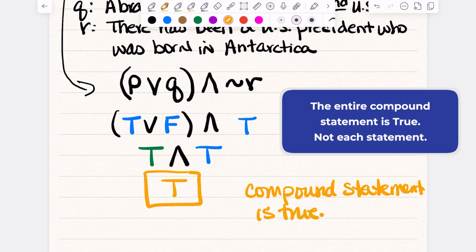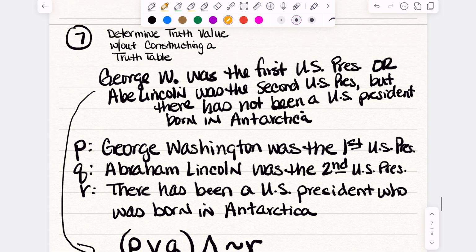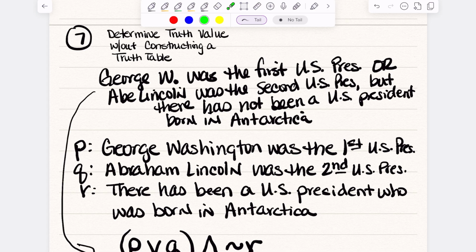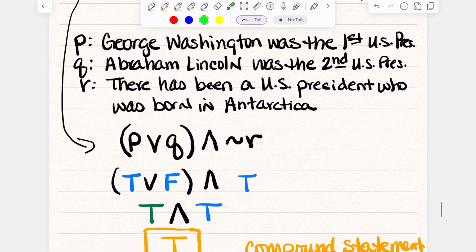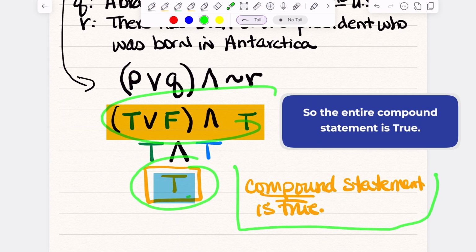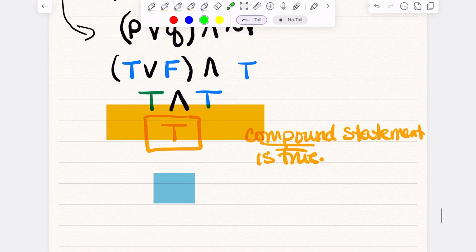Not each statement, the compound statement, meaning if someone were to say this out loud, they would be speaking truth. George Washington was the first U.S. president, or Abraham Lincoln was the second president. That's a true statement. We know that he wasn't, but let's go. And then it says, but there has not been a U.S. president born in Antarctica. That would be a true statement. So they took each statement, did the validations, and said, okay, that entire statement is a true statement.